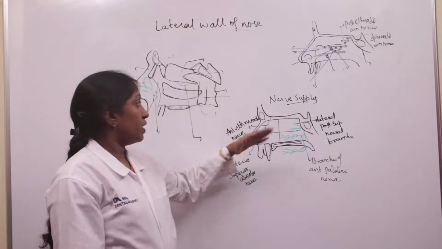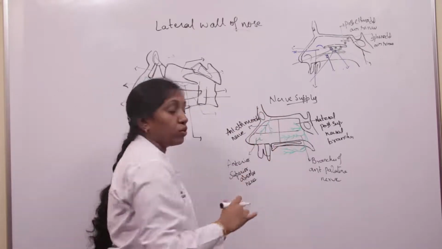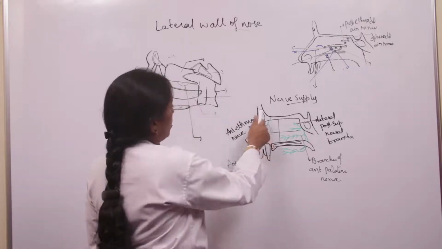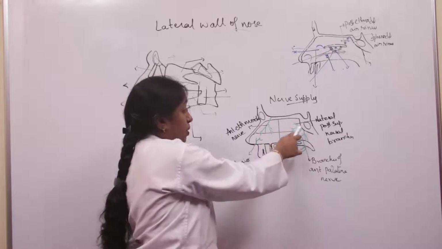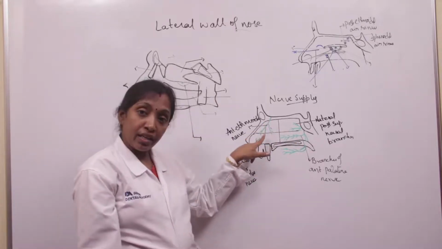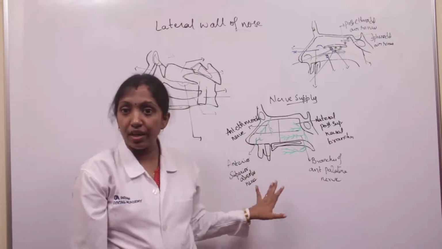So coming to the nerve supply of the lateral wall of the nose. The lateral wall of the nose is similar to the nasal septum. It is also divided into 4 quadrants: antero-superior quadrant, antero-inferior quadrant, posterior-superior quadrant, and posterior-inferior quadrant. Here I have represented the nerves with a green color instead of yellow color.